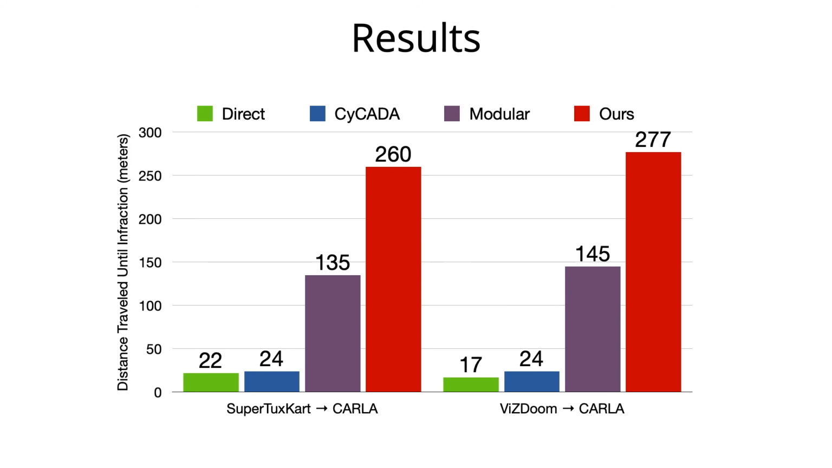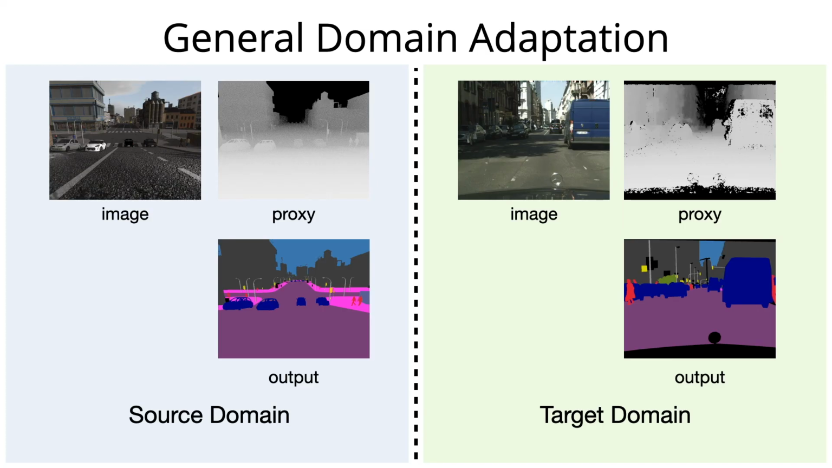As shown, our method greatly outperforms the modular paradigm, nearly doubling the mean distance traveled until infraction. Our policy transfer experiments concern a very specific domain adaptation application. However, task distillation is not limited to transferring sequential decision-making policies between domains. We can apply our framework to transfer general computer vision tasks from simulated to real-world datasets.